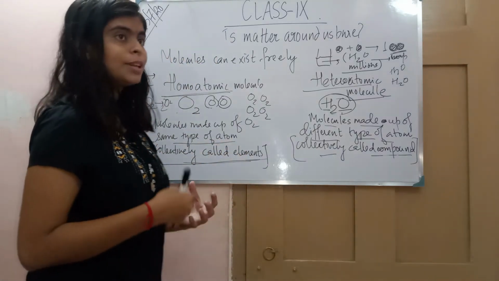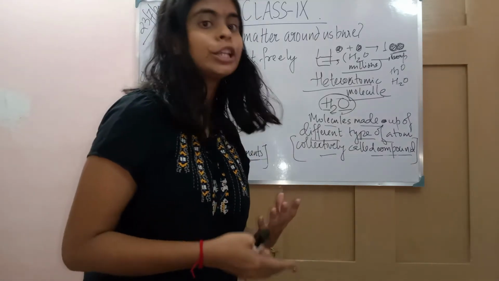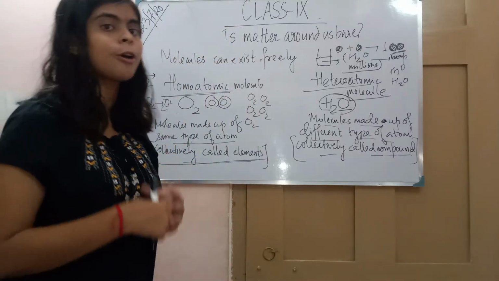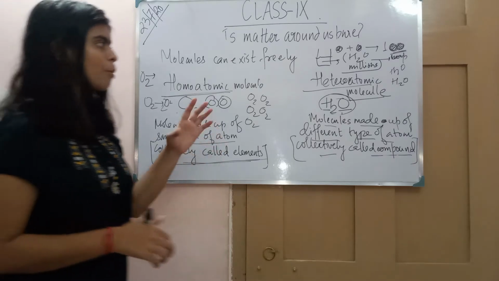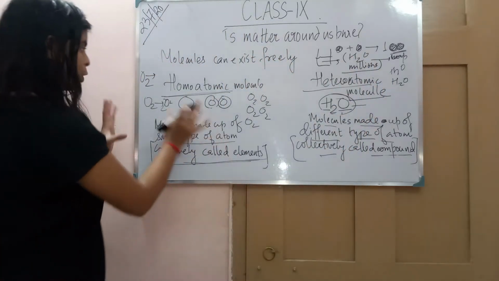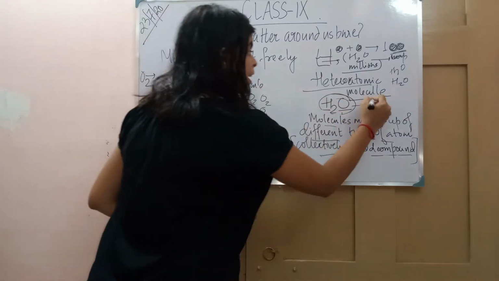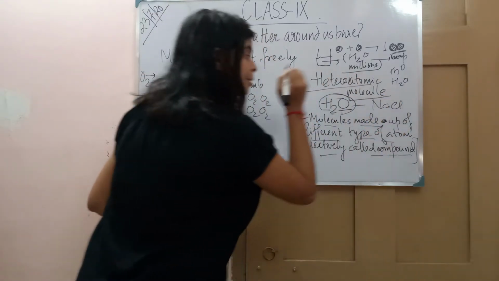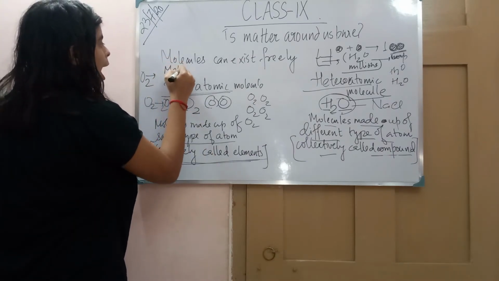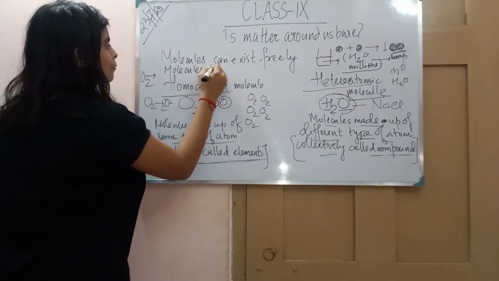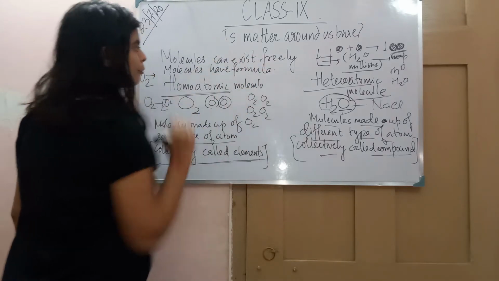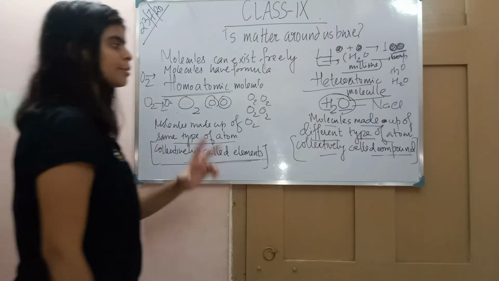So element can be found in the form of molecules, and it can also be an aggregation of single kind of atoms. Now these molecules have a definite formula. As you can say O2, H2O, NaCl, they have a certain specific formula.